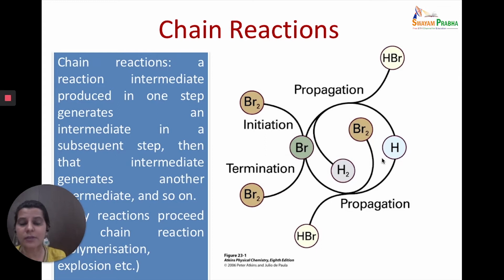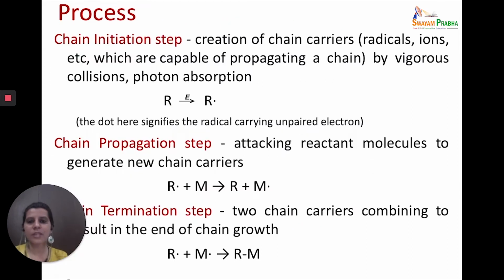And Rice and Herzfeld actually studied the reaction between hydrogen and bromine and came up with the concept of chain reactions and their mechanism. So let's study them. Now there are various steps which are involved in the chain reaction. So you have the chain initiation step, the chain propagation step, the chain termination step, the retardation step, as well as the inhibition step. So let's discuss each of these steps one by one.